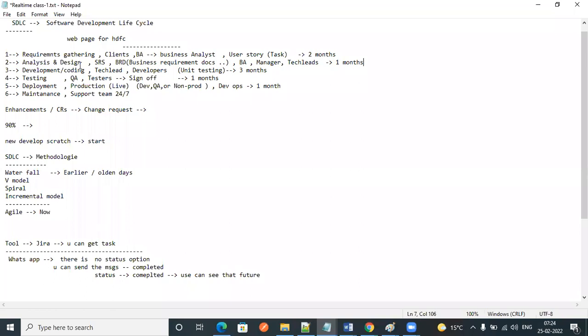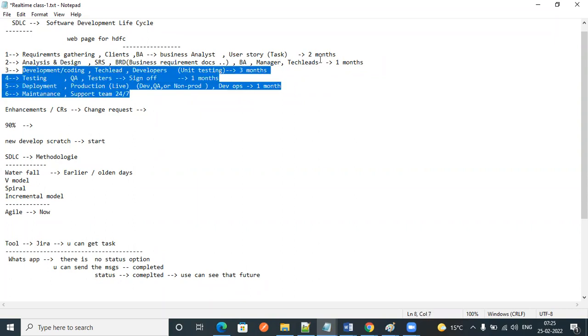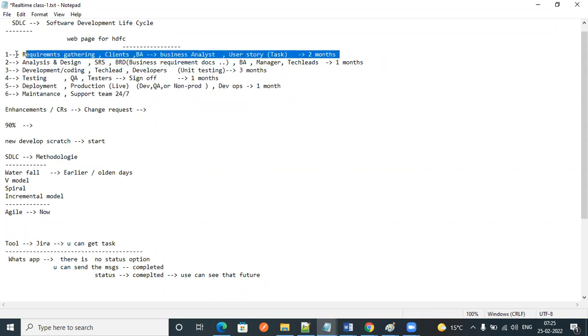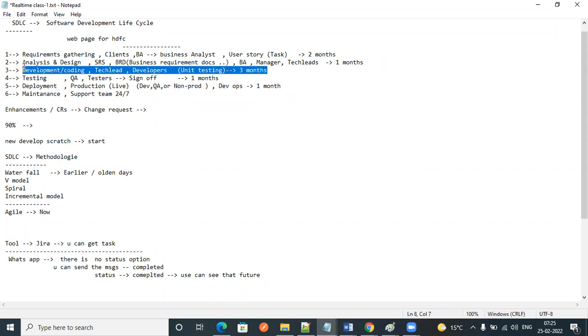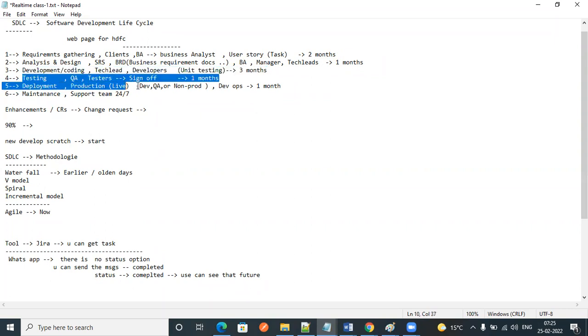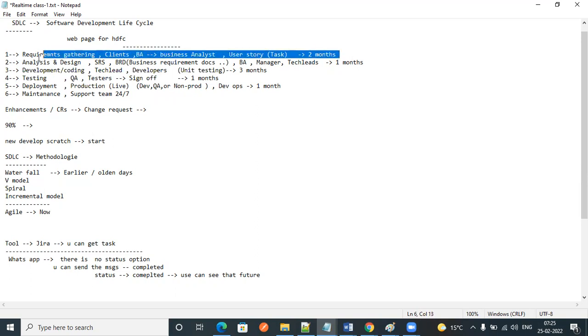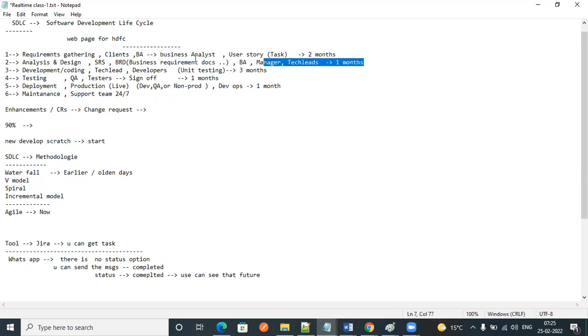Next, coming to analysis and design, suppose it will take 1 month. While these people are working, the rest of the people are sitting idle. Next, coming to the development phase, suppose it will take 3 months to develop our project. The rest of the employees, in testing, deployment, and maintenance, and the people from the requirements, analysis and design phases, are sitting idle.